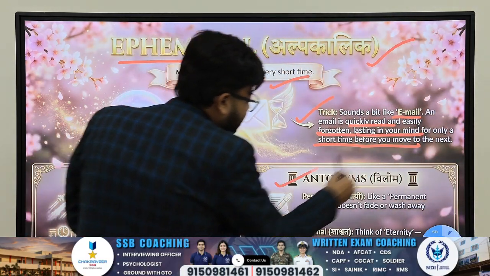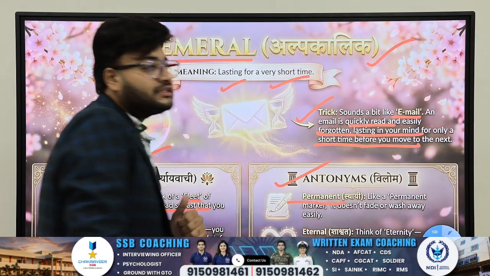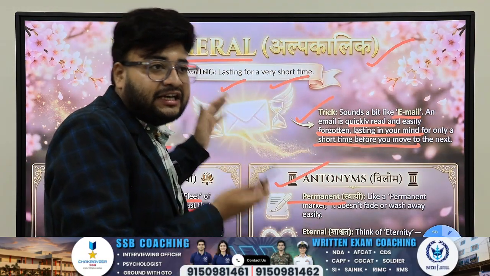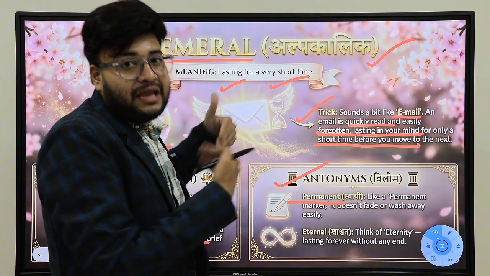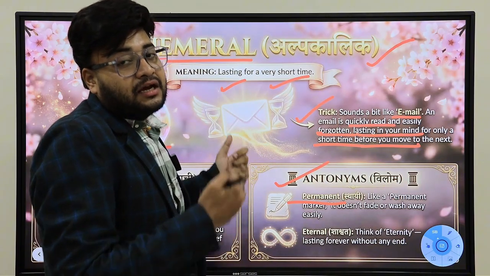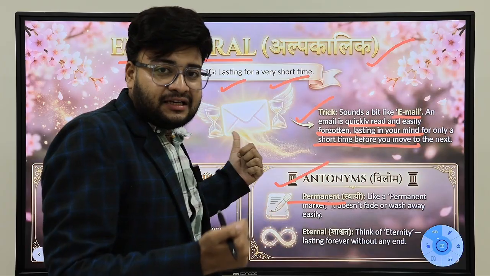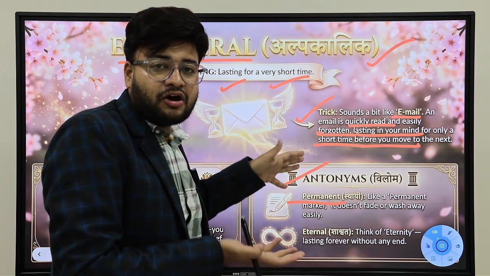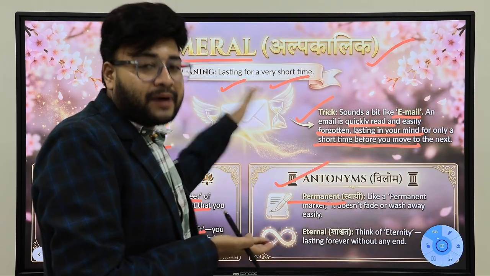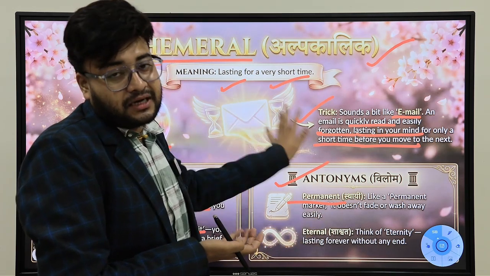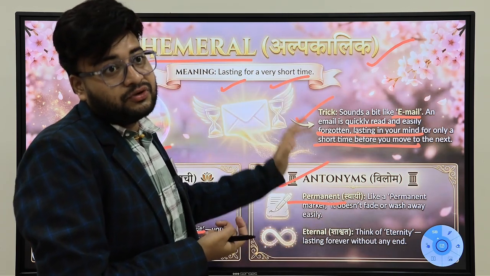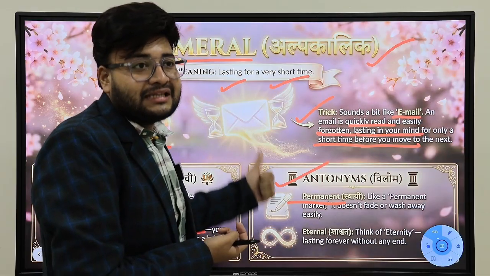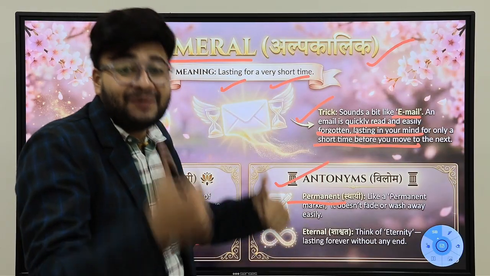What are the antonyms, sir? The antonym would be permanent. Obviously, anything very fleeting in nature would have permanent as its opposite. You can also say temporary, right? Temporary is lasting for a short duration of time, but permanent is just the opposite. You can say eternal also. You can say permanent, eternal, perpetual also.